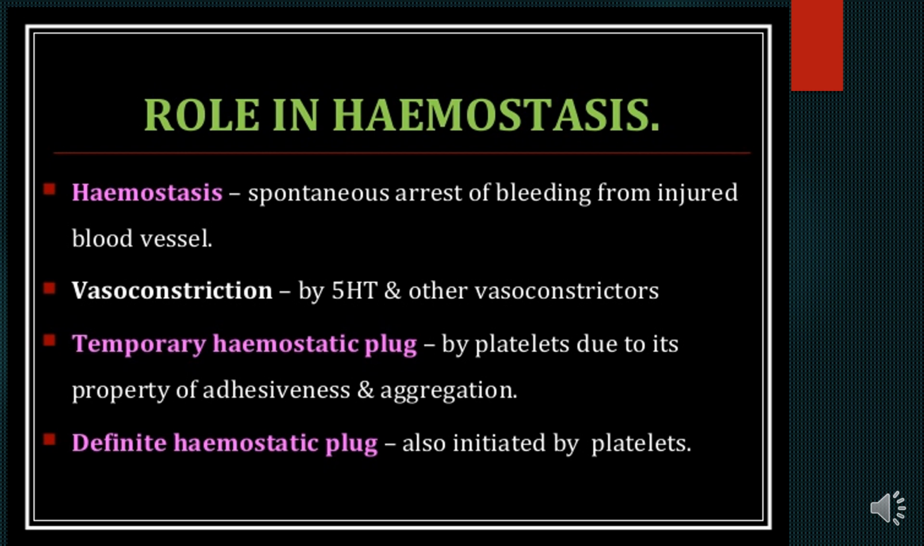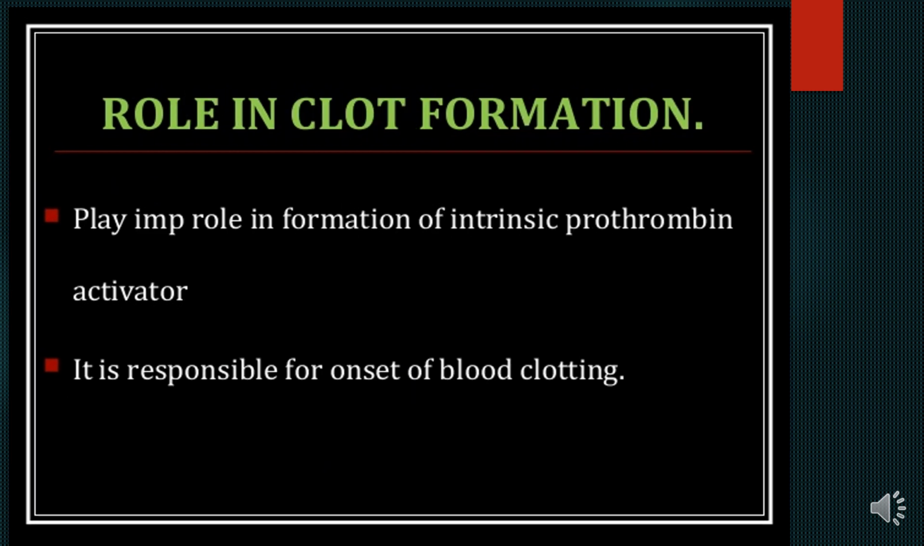First the platelets adhere to the blood vessel, and then other platelets aggregate at the site of the injured blood vessel. Then the definite hemostatic plug is initiated by the platelets, and other coagulation factors are also responsible, until finally the fibrin meshwork is formed, and that forms the definitive hemostatic plug. The role in clot formation: platelets play an important role in the formation of intrinsic prothrombin activator. It is responsible for the onset of blood clotting.